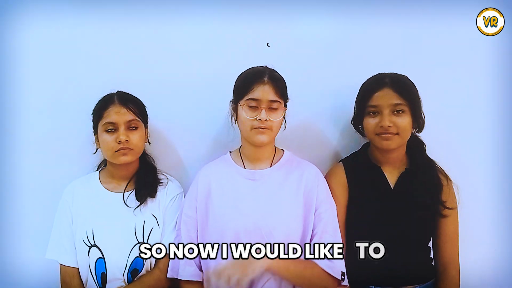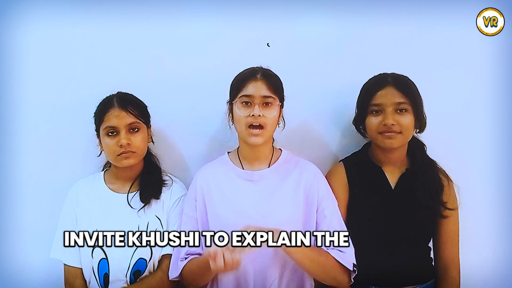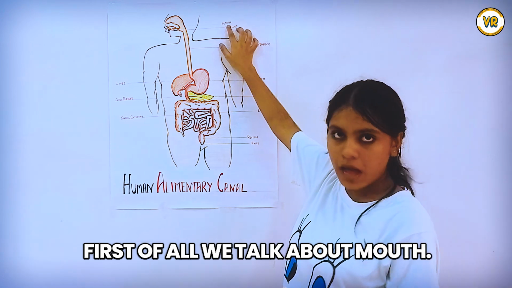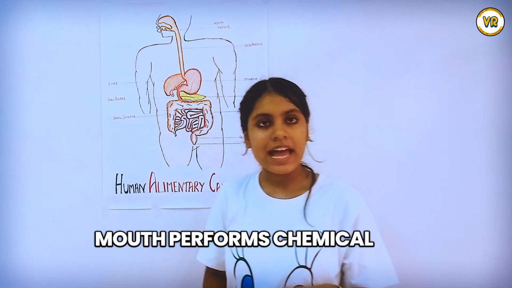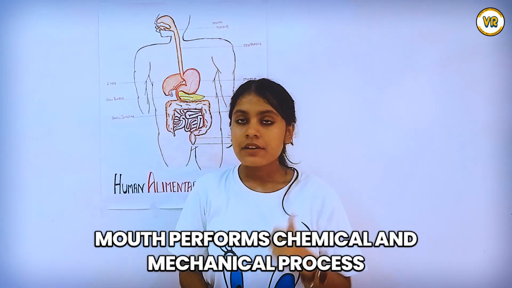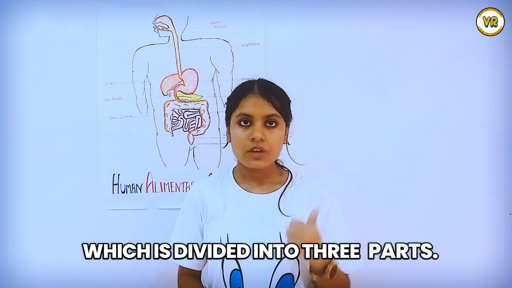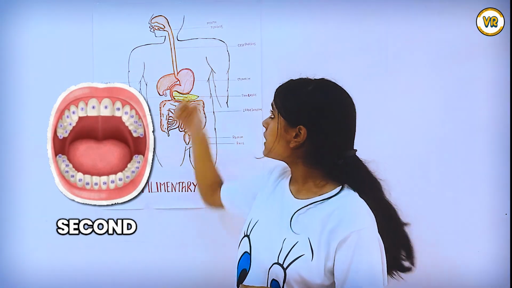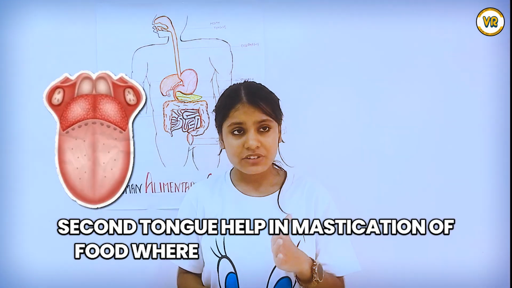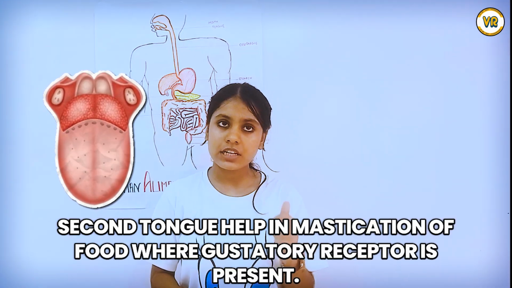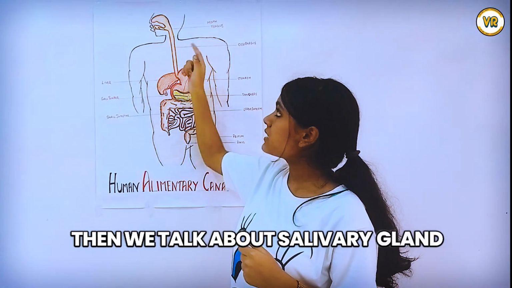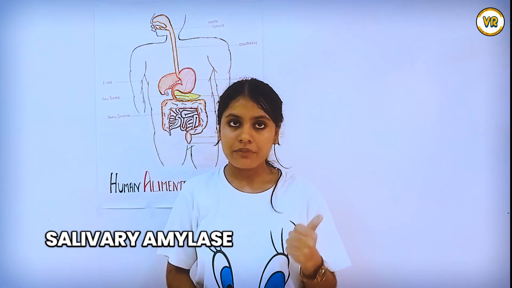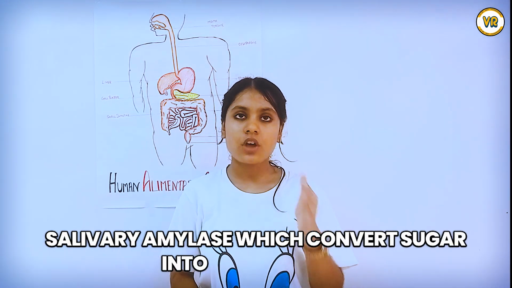So now I would like to invite Krishna to explain the digestive system, the mouth and the stomach. First of all, we talk about mouth. Mouth performs chemical and mechanical processes, which are divided into three parts. First, teeth help in chewing and grinding of food. Second, tongue, where the gustatory receptors are present. Then we talk about the salivary gland, which secretes salivary amylase, which converts starch into simple sugar.